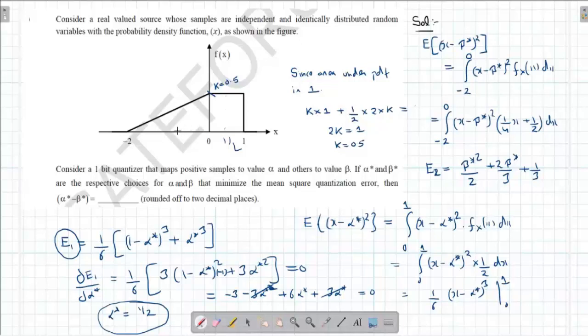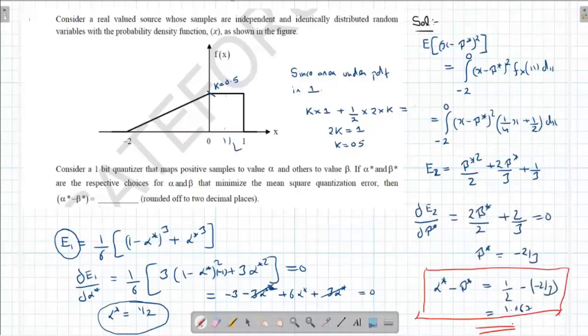And if I put the values, it is going to be 1 by 6 times 1 minus alpha cube.